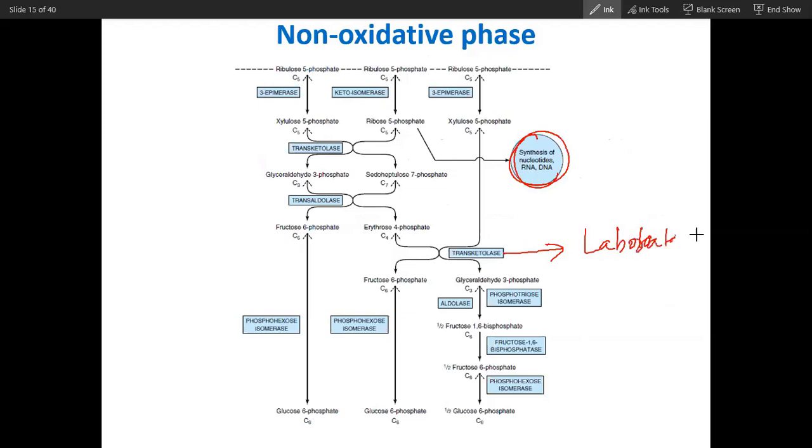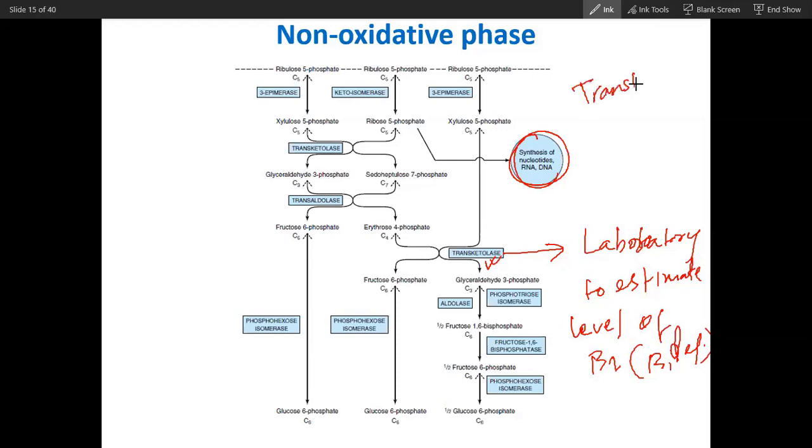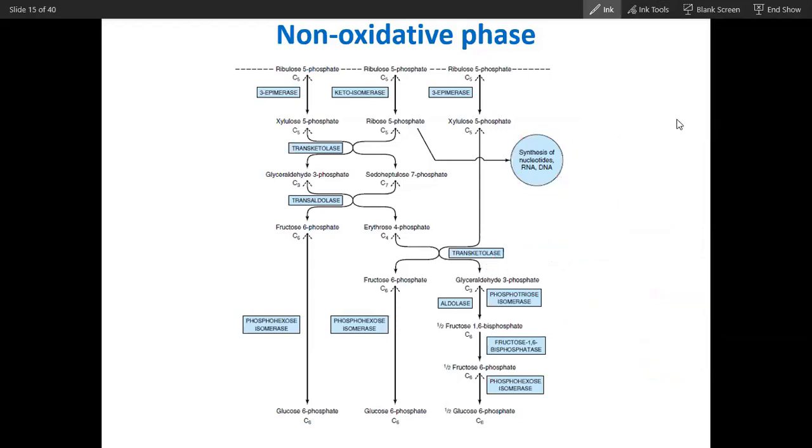A laboratory test to estimate the level of vitamin B1, or vitamin B1 deficiency. So this is the significance of transketolase. That is why you need to know about transketolase. We call it the transketolase test. So the transketolase test is a test for what? Vitamin B1. Did you get that? Yes, sir.